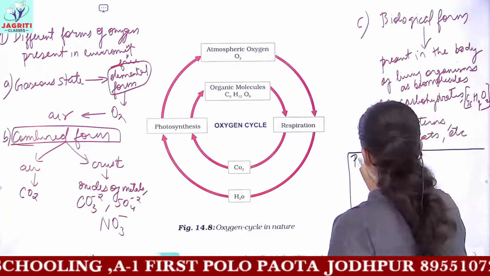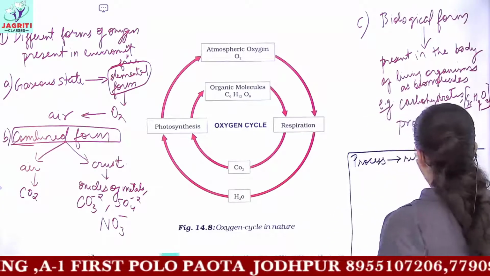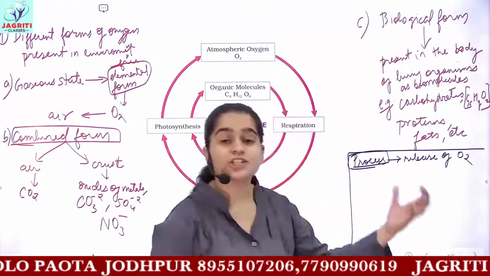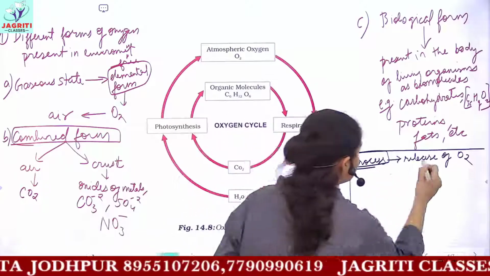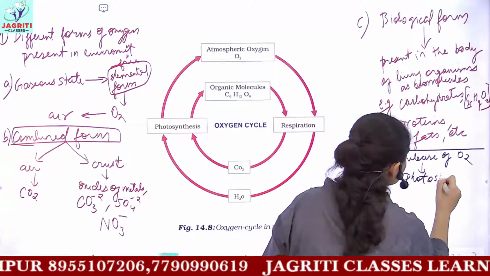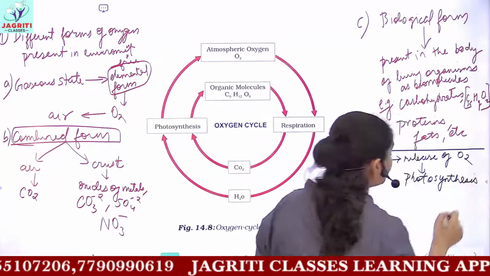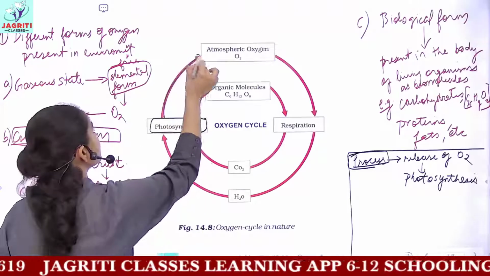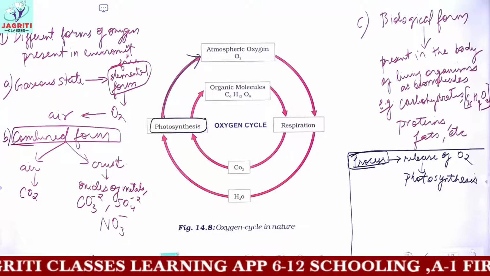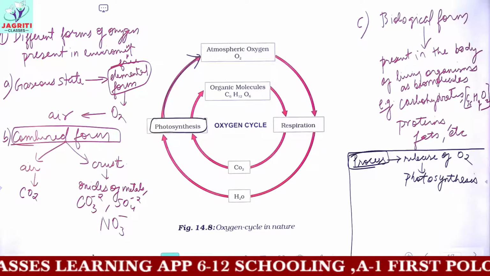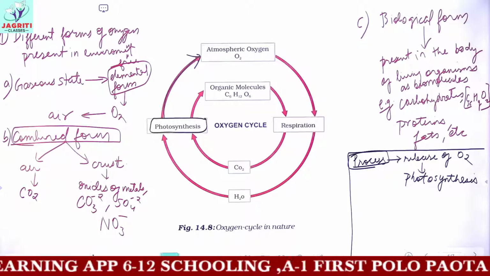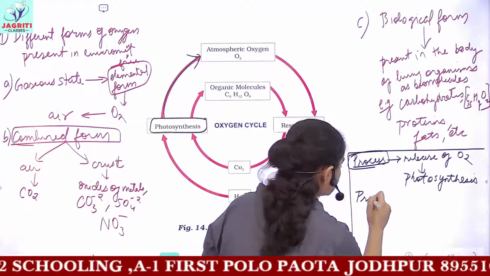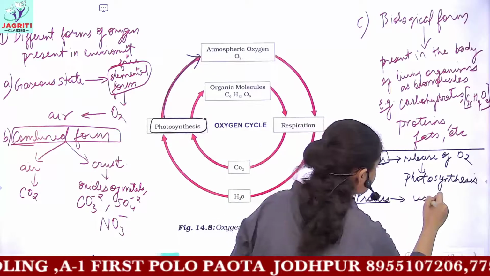So first I am dealing with the process in which release of oxygen occurs. There is only one process in which oxygen is released into the environment, and this process is photosynthesis. That is the process in which plants make food and release oxygen. So in photosynthesis, the process releases oxygen back into the atmosphere or air. But there are three processes by which oxygen is being used up.